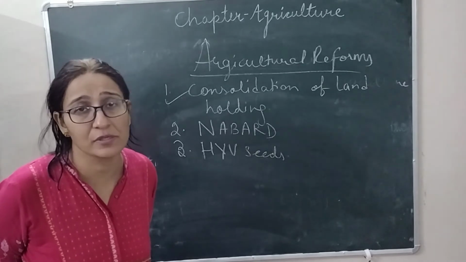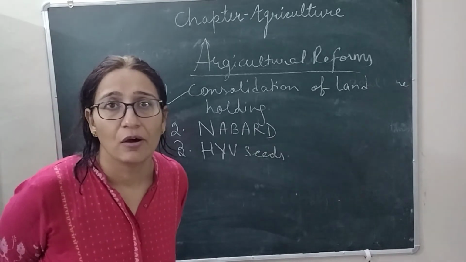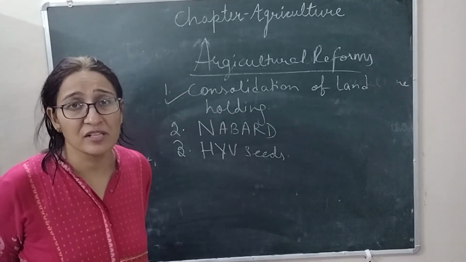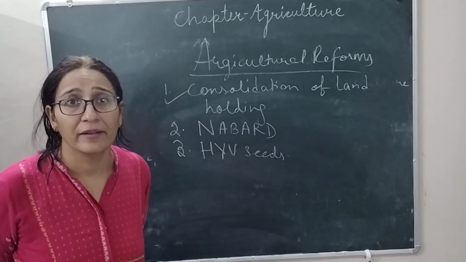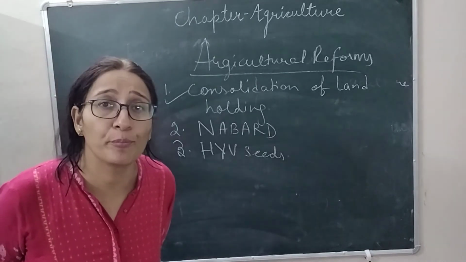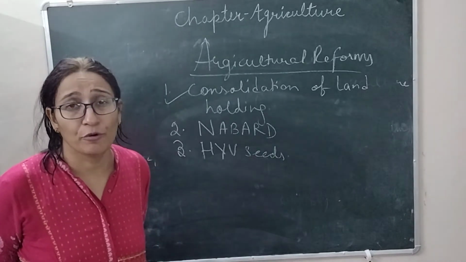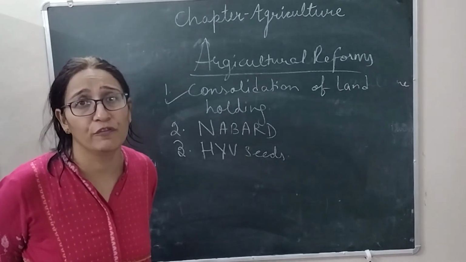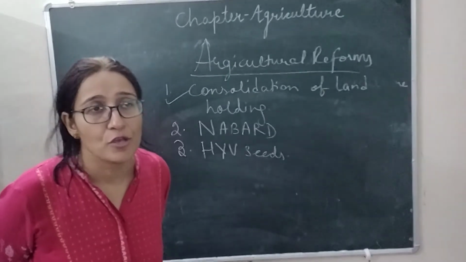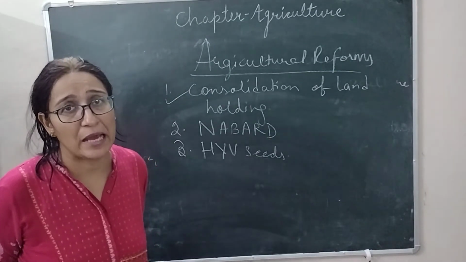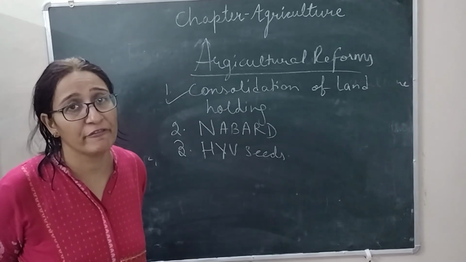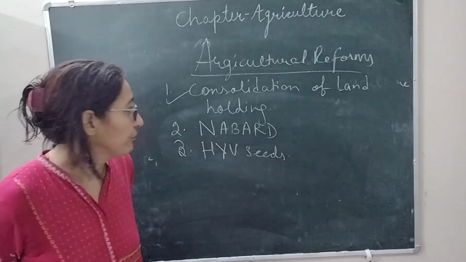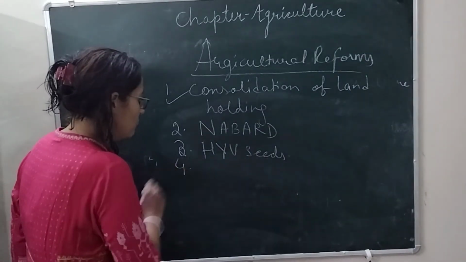There are also special channels, like DD Delhi Doordarshan, in which special programs are telecast only for the farmers. So these are awareness programs, special programs started by government to enhance agricultural production.